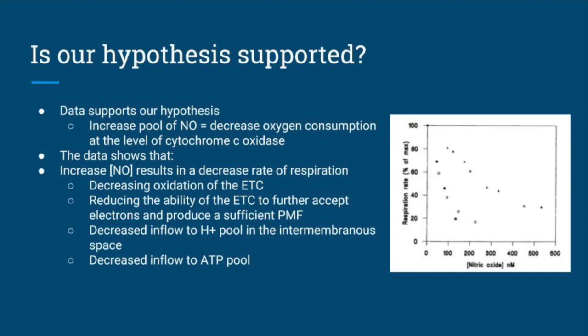The study suggests that nitric oxide more readily binds to cytochrome C relative to oxygen. This supports our hypothesis that nitric oxide competes with oxygen, resulting in fewer binding sites for oxygen to oxidize the electron transport chain. This reduces conductance of the ETC, resulting in an inability to further accept electrons and produce a sufficient proton motive force. This decreases the inflow to the hydrogen pool in the intermembrane space and eventually decreases the rate of inflow to ATP that will eventually lead to death.